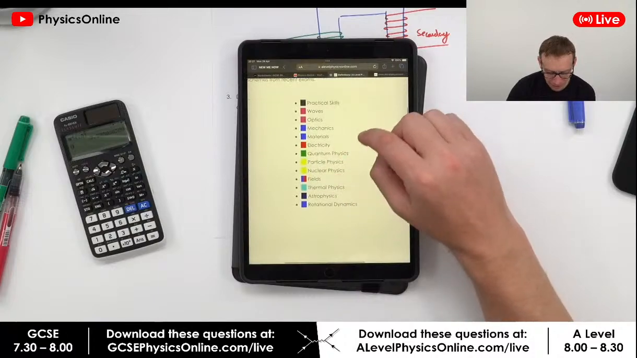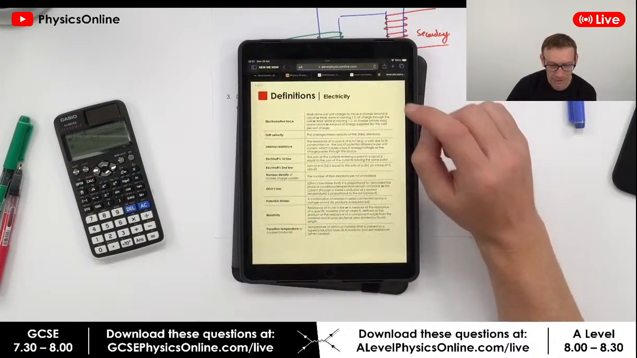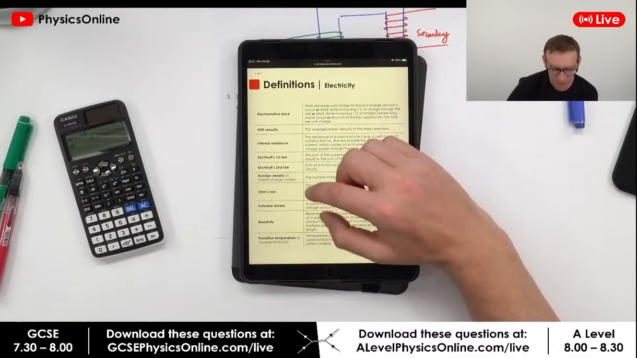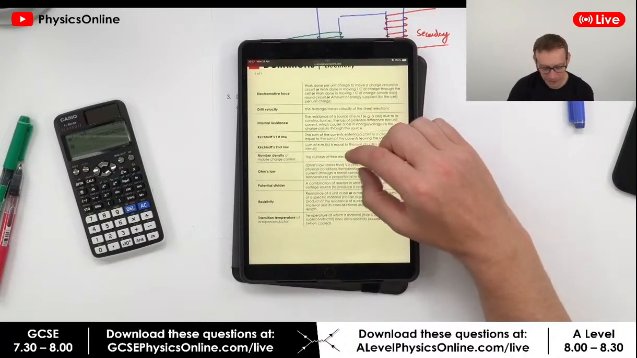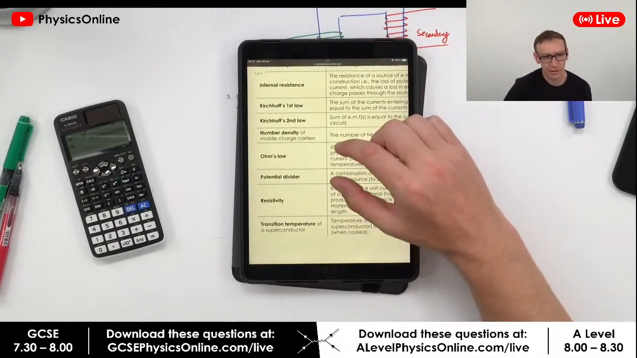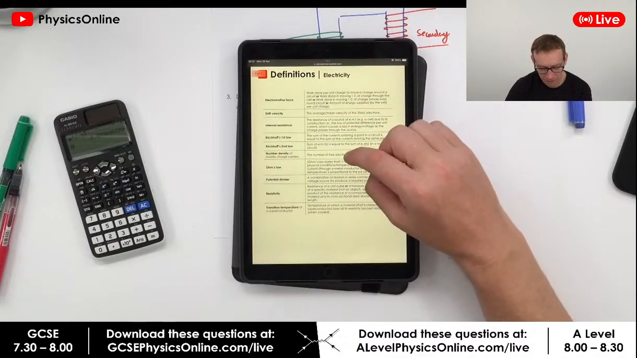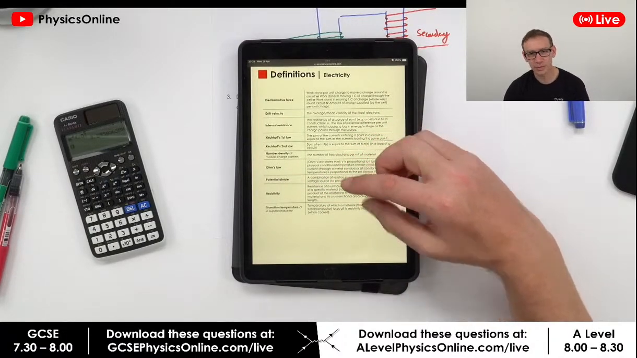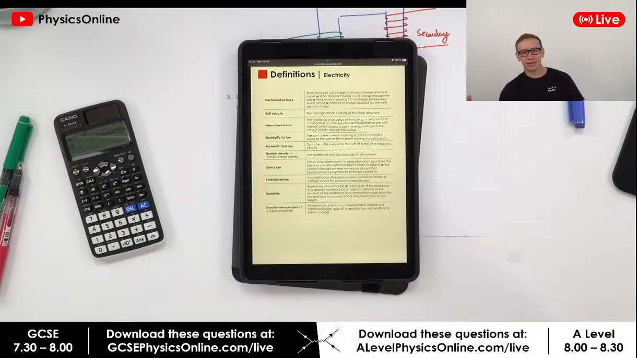you can look at, let's say, electricity. These are things that I've seen in exams. And again, they're not exam board specific at the moment, but you can find all of these over at A-Level Physics Online. You can just download them. You know, resistivity is the resistance of a unit cube. That's come up in a mark scheme before, and that got full marks.